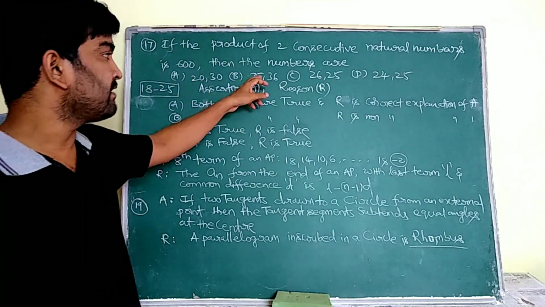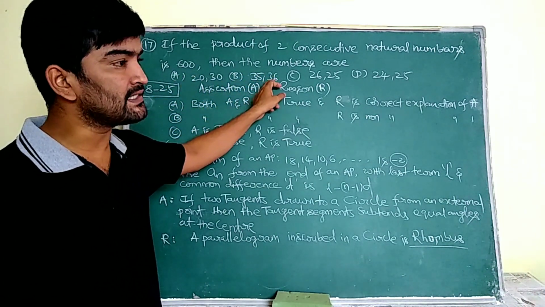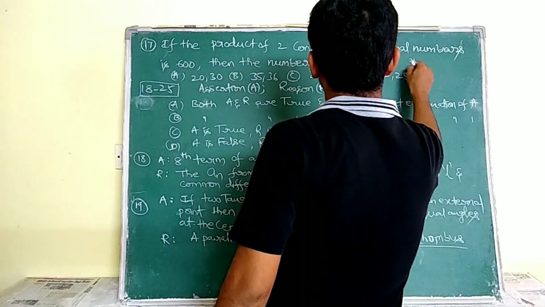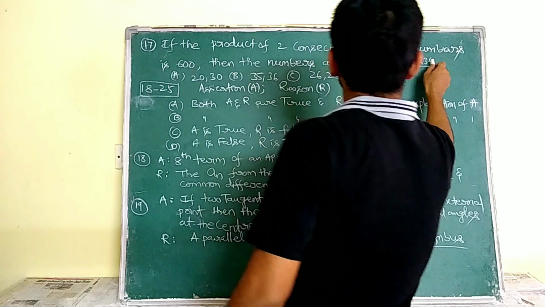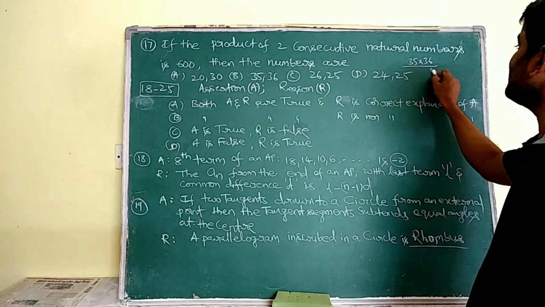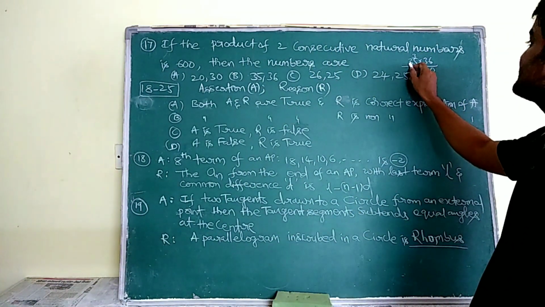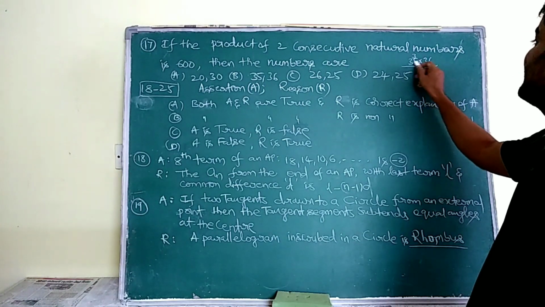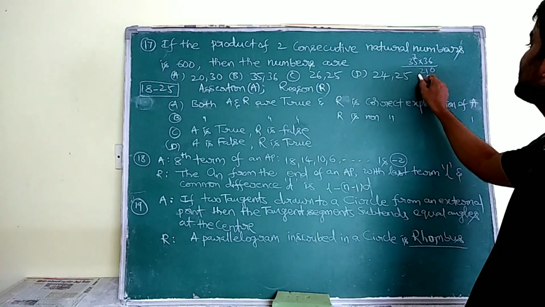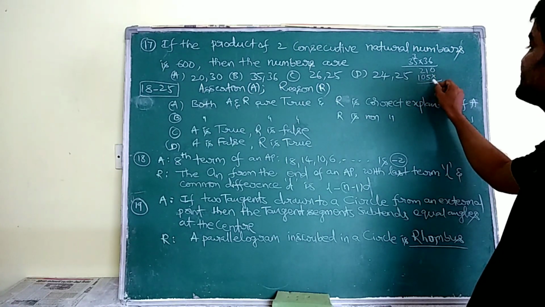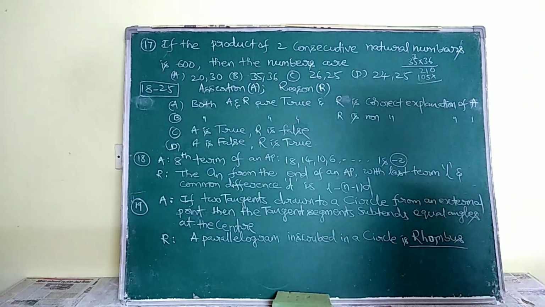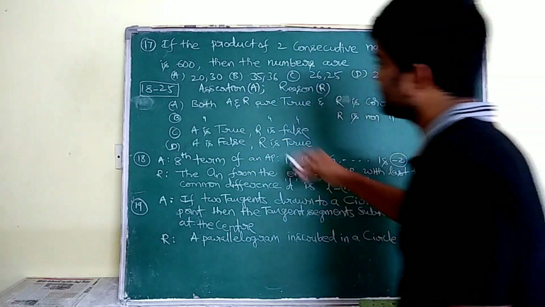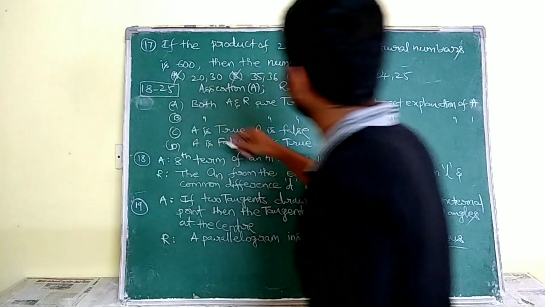See, here also again 35, 36. We have to check whether the product gives 600 or not. 35 into 36. So, see, 6 5s are 30. Now 6 3s are 18 plus 3, 21. 3 5s are 15 and 3 3s are 9 plus that one, 10. So it is not going to be 600. So that's why I am not going to take the option B also. It is false.